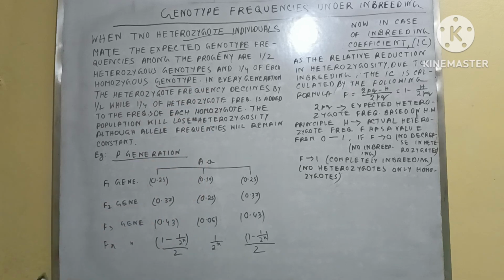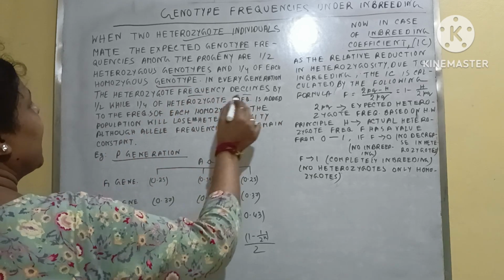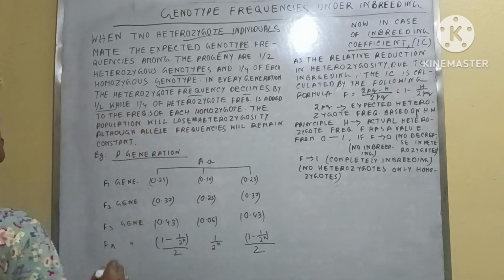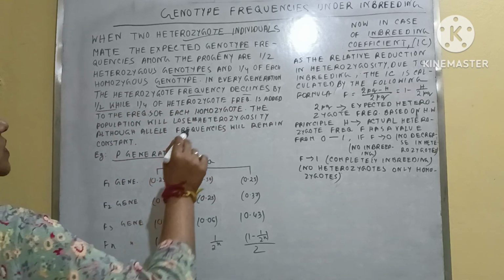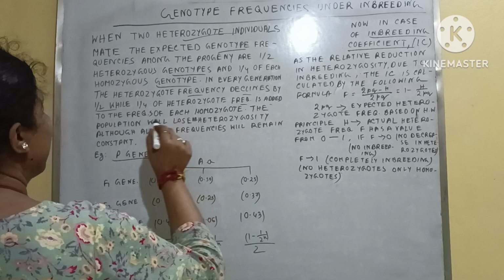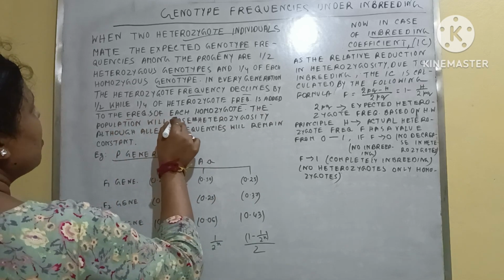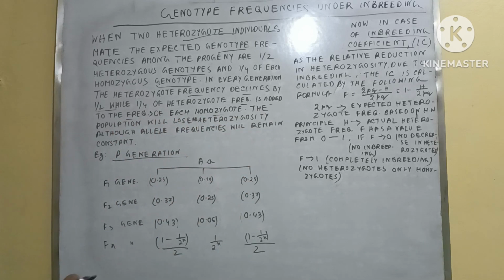And in every generation, the heterozygote frequency declines by half, while 1/4 of the heterozygote frequency is added to the frequency of each homozygote. So actually, this is the example.